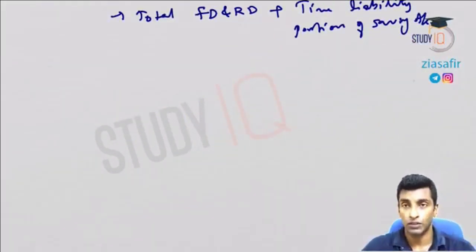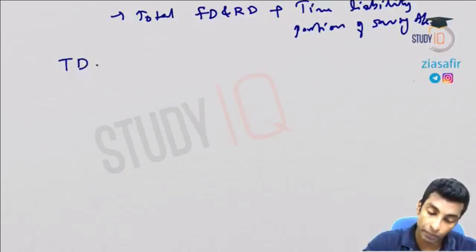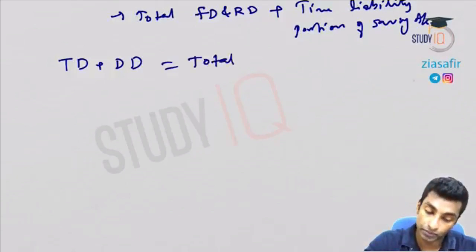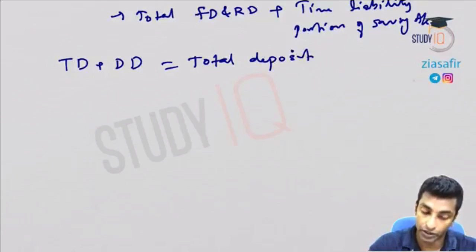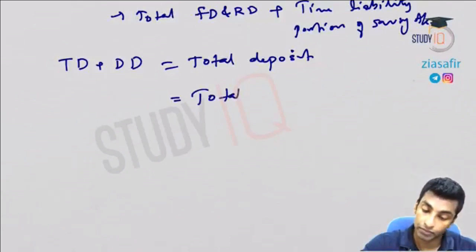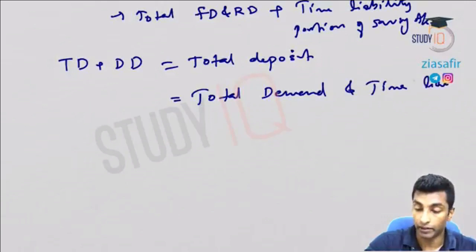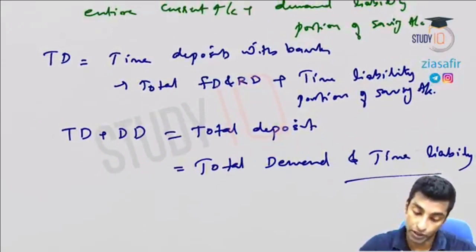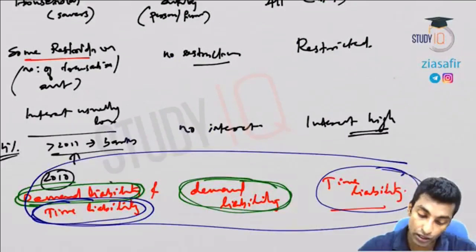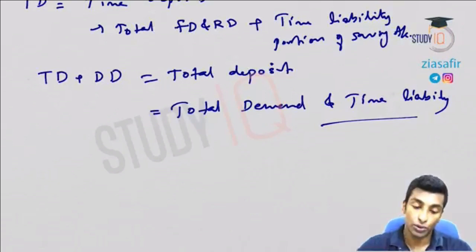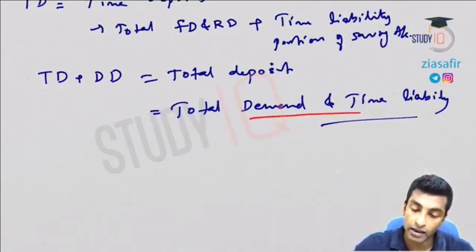Now both together is what we call the total bank deposit. So TD plus DD, that is time deposit plus demand deposit, is the total bank deposit. Total deposit is also known as total demand and time liability, right? So demand liability and time liability is your total deposit. So total demand liability and total time liability is what your total deposit is. I'm writing here total demand and time liability.